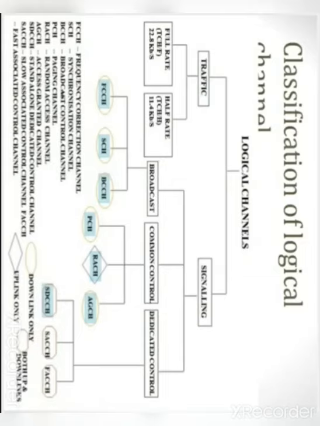Now what happens in traffic channel full speech? Here you can see 22.8 kilobits per second. TCH full speech is also called a full rate traffic channel. It is used to carry full rate speech. TCH FS is used to carry a data rate of 22.8 kilobits per second.